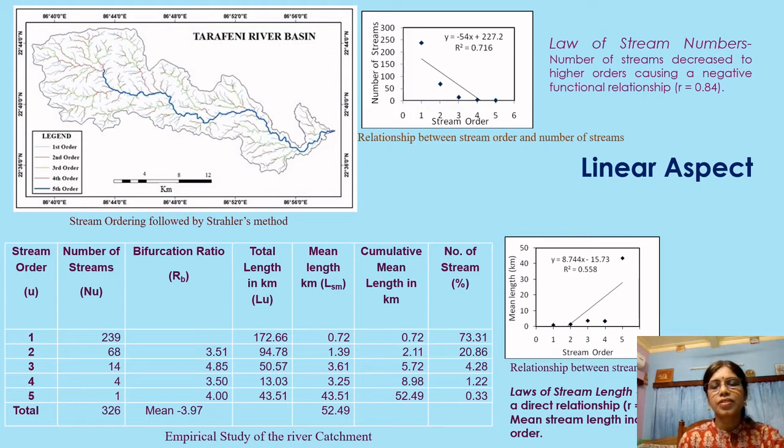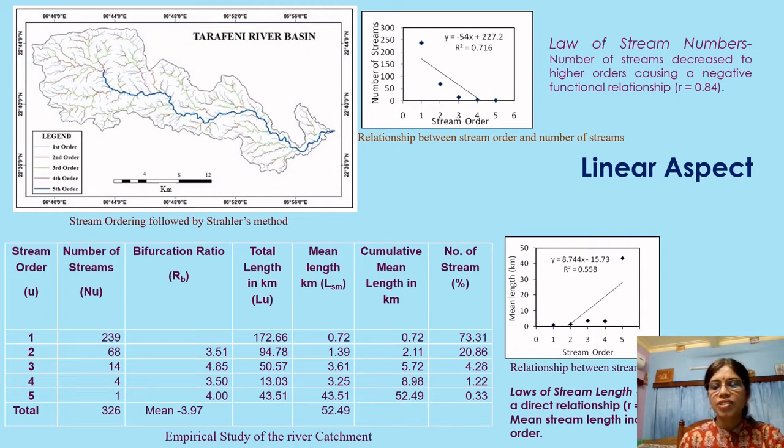Whenever the discussion is on the linear aspect, it includes several parameters, that is, different stream orders and the number of streams. There are 239 first order streams, 68 second order streams, 14 third order streams, 4 fourth order streams and 1 fifth order stream. So the main river Tarafeni is a fifth order stream. According to the law of stream numbers, the relationship is negative, because the number of streams decreases in higher orders, causing a negative functional relationship.